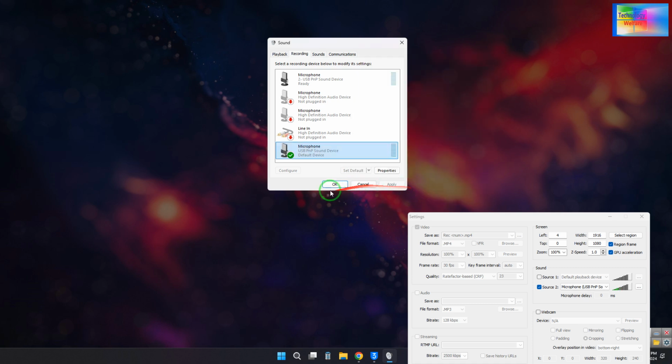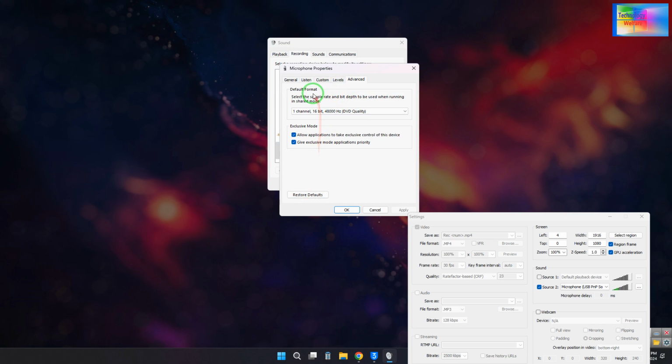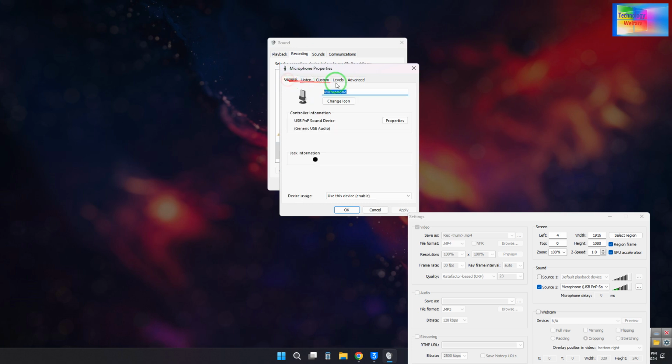We will click on OK and keep this configuration. If it is still not working, then you will have to go to Properties, then Advanced. There is an option to use this device, enable, and the option given is don't use.